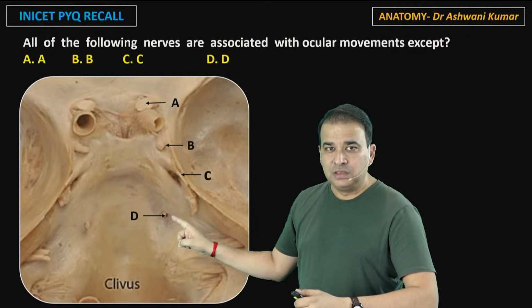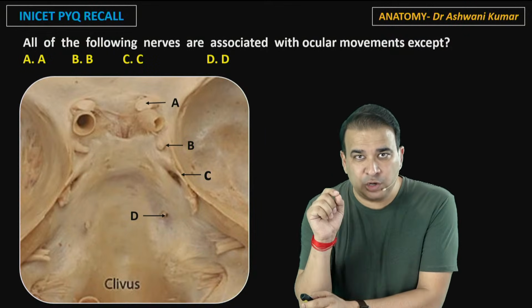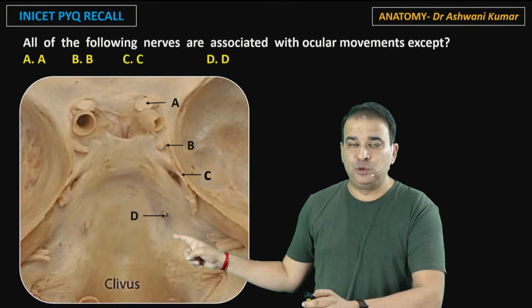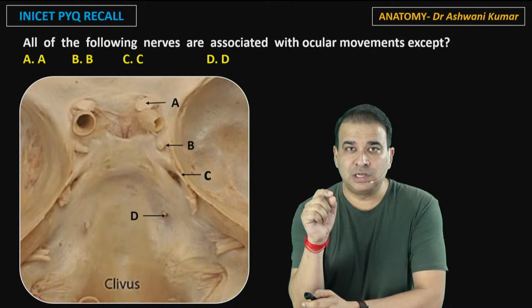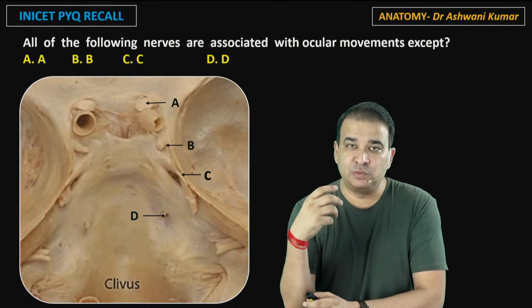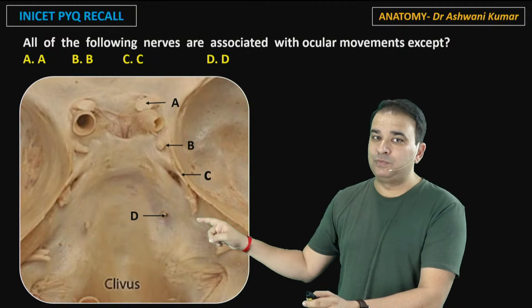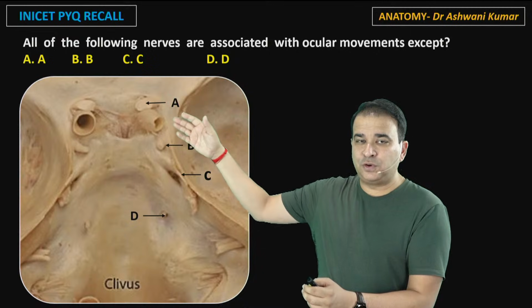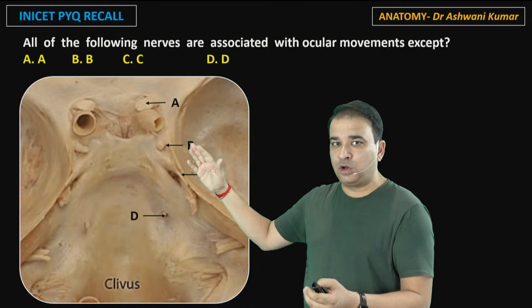And that nerve, the nerve which is having the longest intradural course, the nerve which goes inside the cavernous sinus, and that is abducen nerve. They have also asked this question about the identification of the abducen nerve, which I very strongly feel is a question which can be repeated, because abducen nerve is confusing, because that is the nerve present somewhere here. Rest of the nerves for the eyeball movement and all, they are present very much on the outer side here.